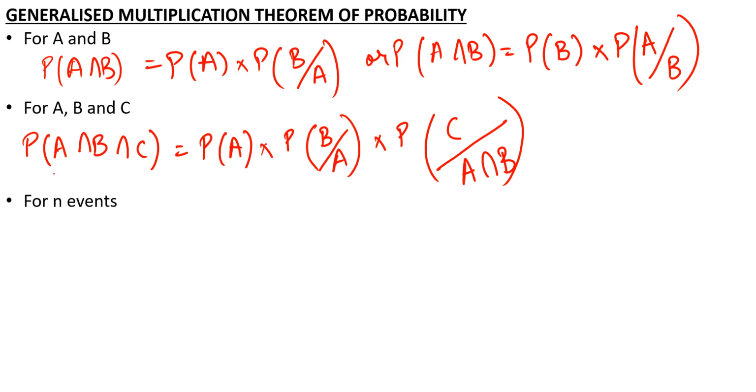Now what happens when there are n events? Let's suppose first of all our n events are A1, A2, A3 till AN.